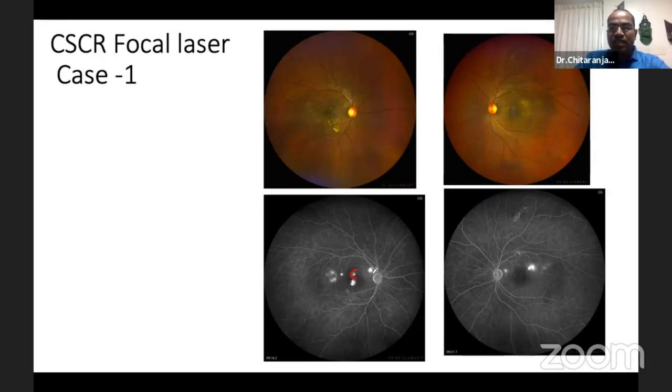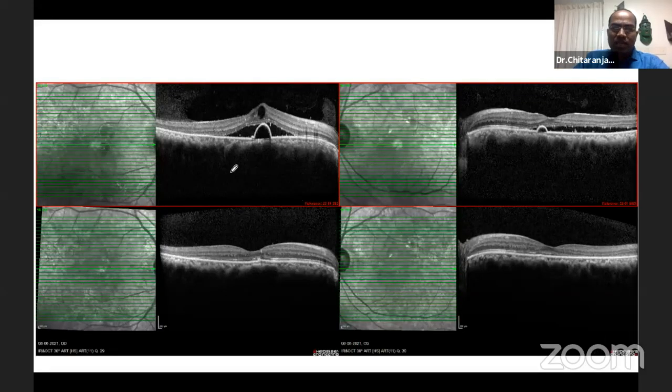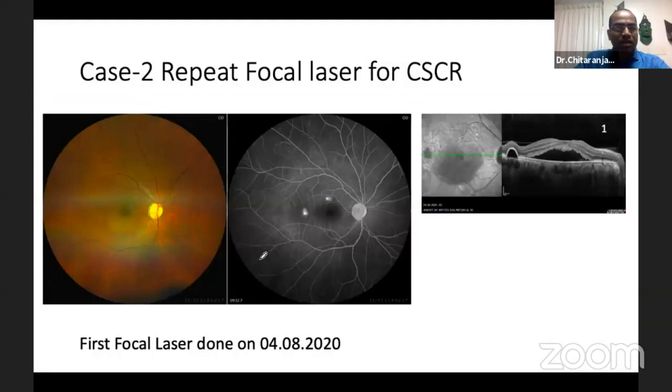Here we can see the leakage is there and some form of window defects are also there. In the upper panel, we can see the pre-laser OCT where you can see the SRF and the PED is also there. And after 3 months of the focal laser, you can see nicely there is resolution of the lesions. However, sometimes we need the repeat focal laser also.